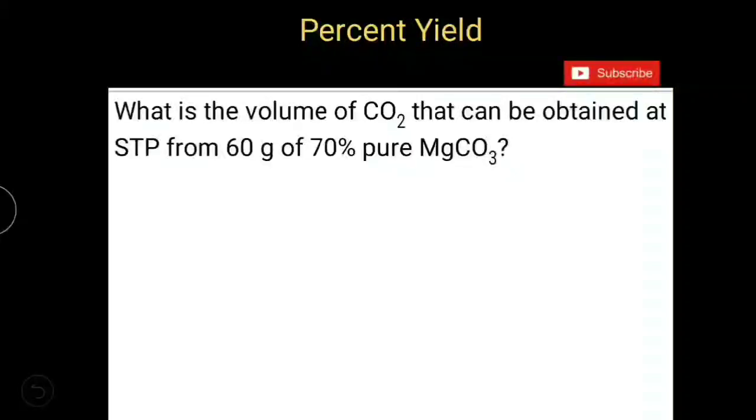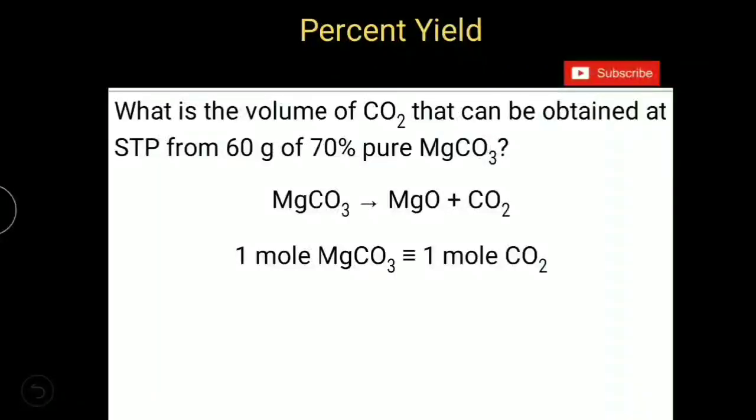The balanced equation to solve this question is: MgCO3, when it is heated, gives magnesium oxide and carbon dioxide. As per the balanced equation, 1 mole of magnesium carbonate is able to give 1 mole of carbon dioxide. But in the question, the mass of MgCO3 is given and they are asking the volume of carbon dioxide gas. So I am going to convert these moles of MgCO3 into mass. Mass of 1 mole of any substance is equal to its molar mass. So the molar mass of MgCO3 is 84 grams.